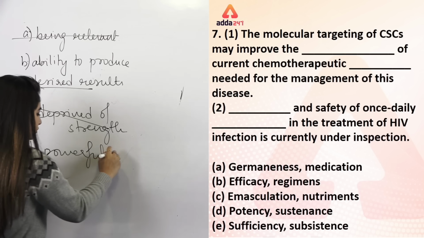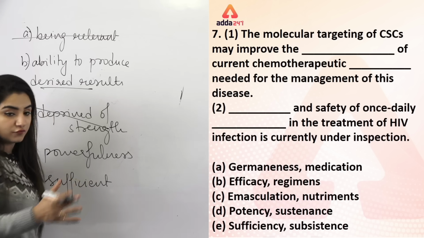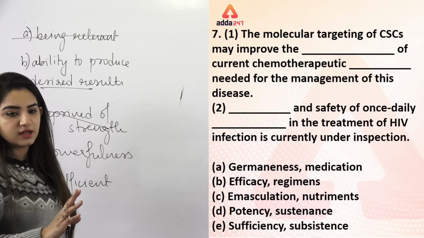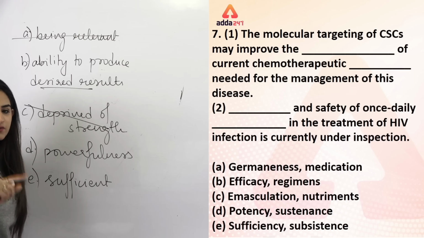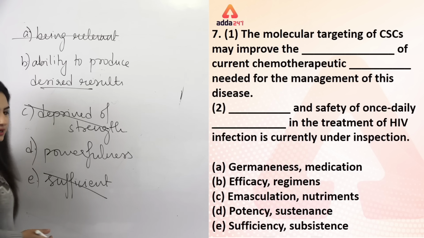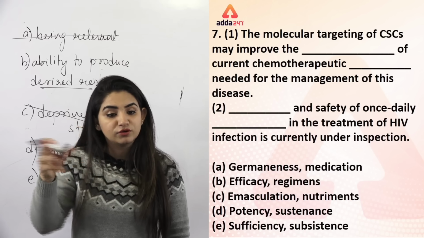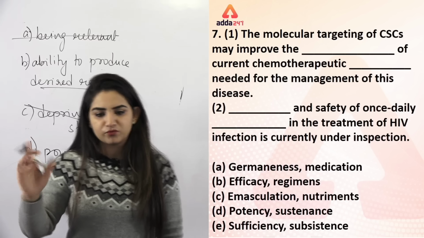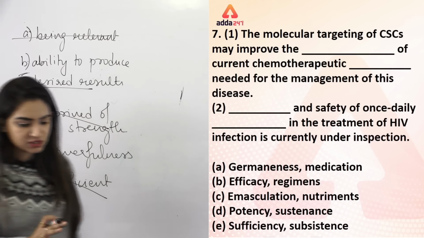Then we have option number E, that means sufficiency. Sufficiency का मतलब क्या होता है? Sufficient, पर्याप्त, enough, right? So powerfulness हो सकता है, positive word है. Sufficient may improve the sufficiency of current. Sufficient की बात नहीं कर रहे, right? Powerful बना सकता है current chemotherapeutic किस चीज को? So we are now left with B and D. B और D बचा हुआ है अभी हमारे पास.